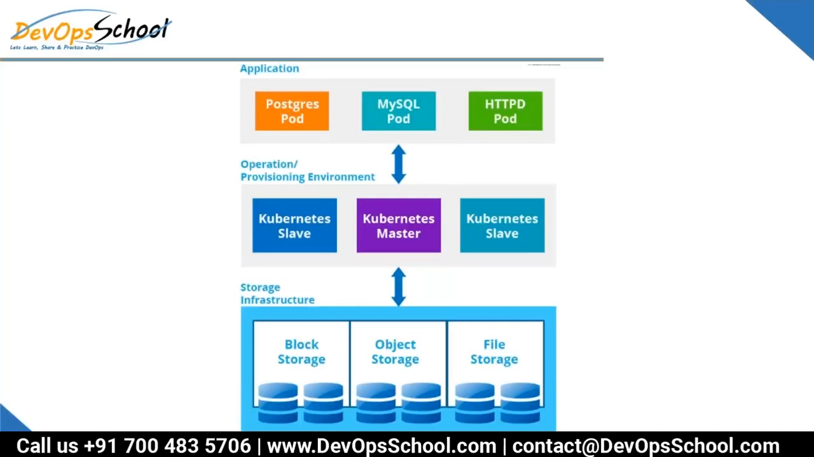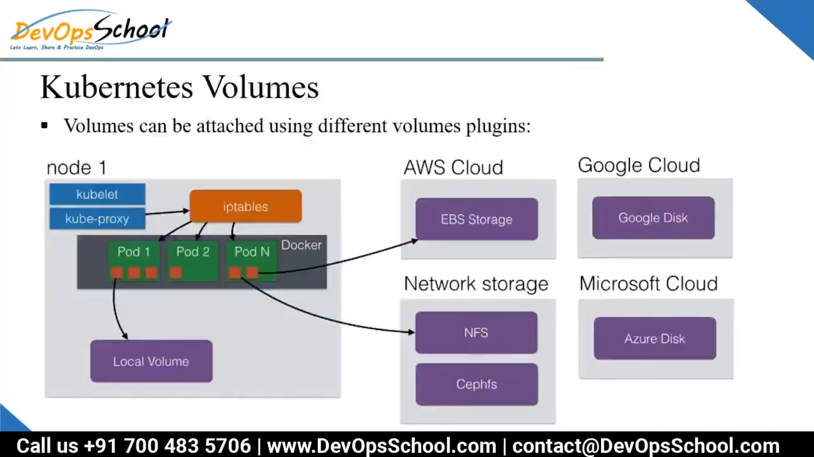So all these different kinds of storage you can connect to a Kubernetes cluster. But using what? With the help of Kubernetes plugins, volume plugins. So Kubernetes understands that, and then gives it to the application which is run by Kubernetes. So these are the technologies which we have.